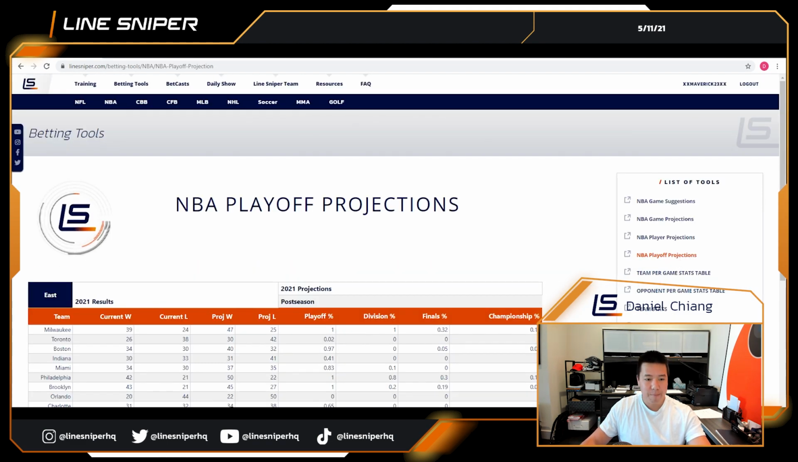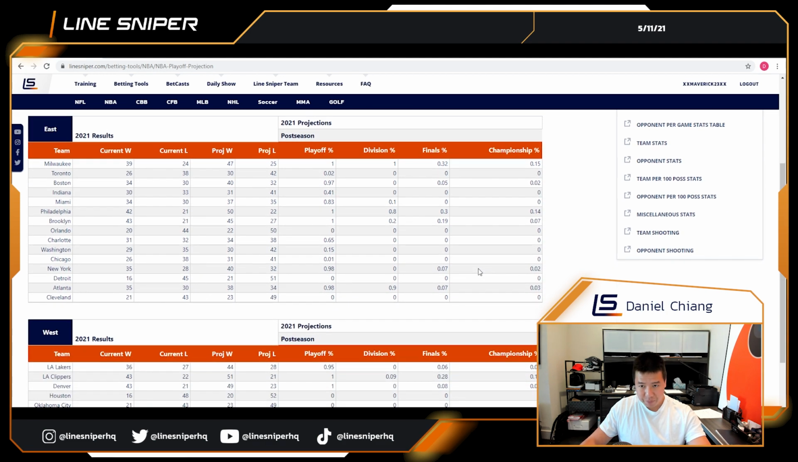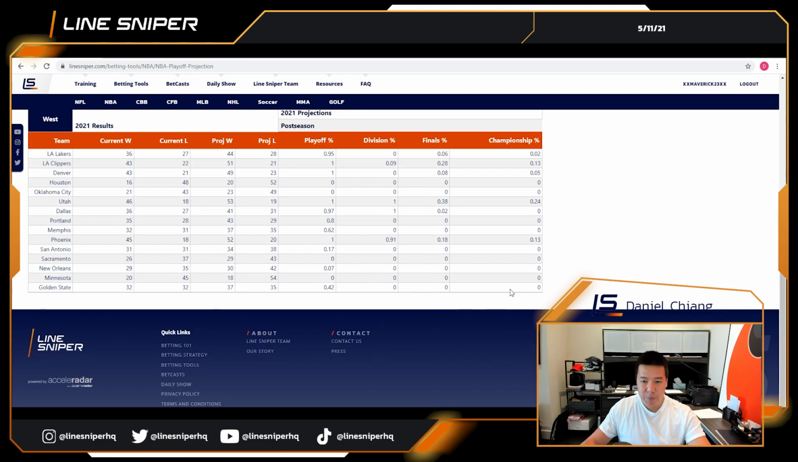So let's just take NBA, for example. We're looking at the NBA playoff projections. And here you'll see we give some projections on the percentage of each of the teams making the playoffs, making the finals, the championships, etc., using this season's playoff statistics.